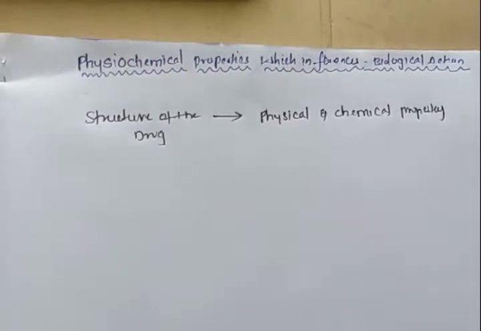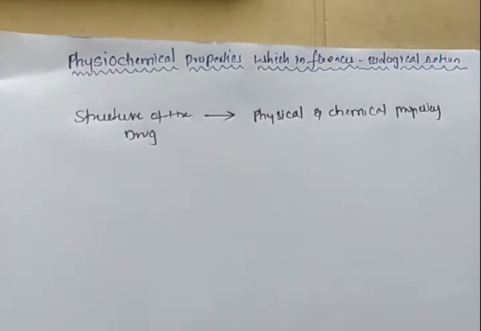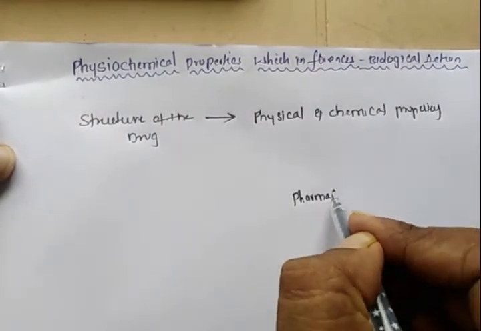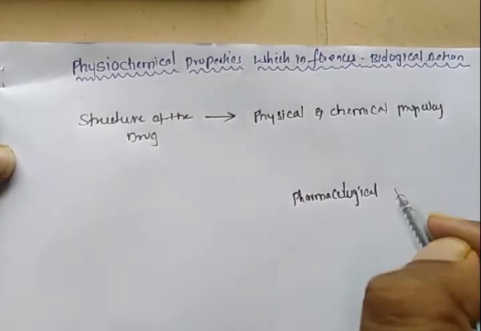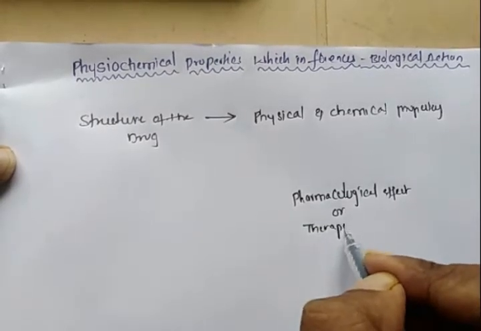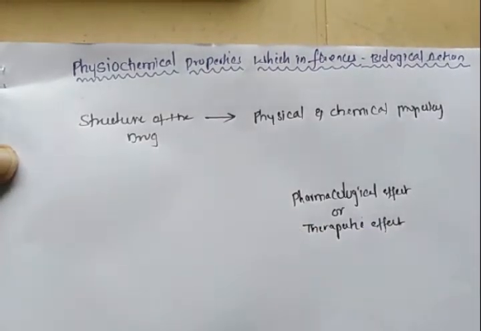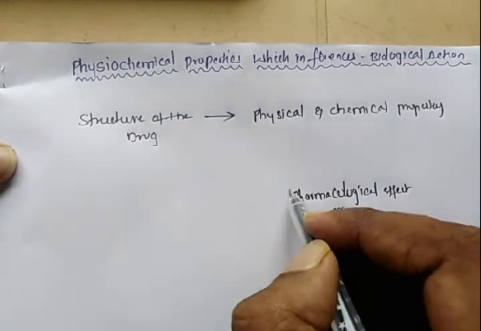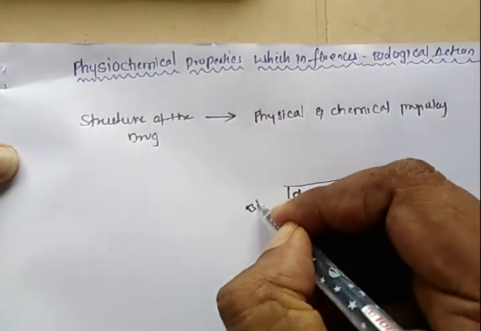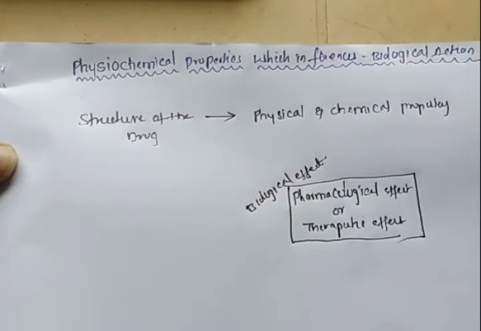As well as we know, a drug is a substance having a therapeutic effect or pharmacological effect. It is simply called a pharmacological effect or therapeutic effect. In simple terms, it is called a biological effect or action.